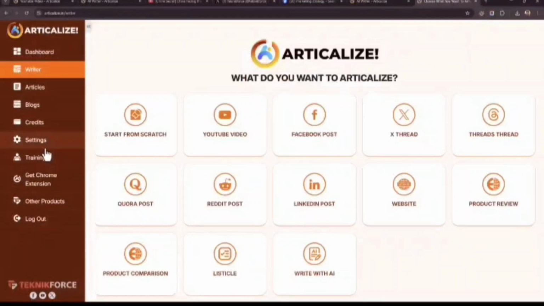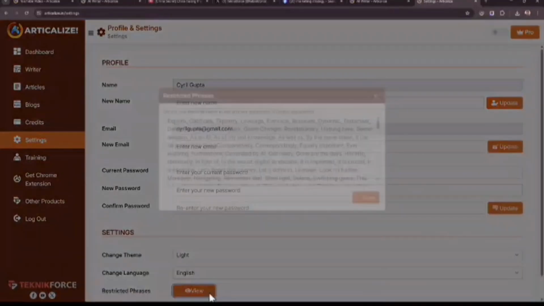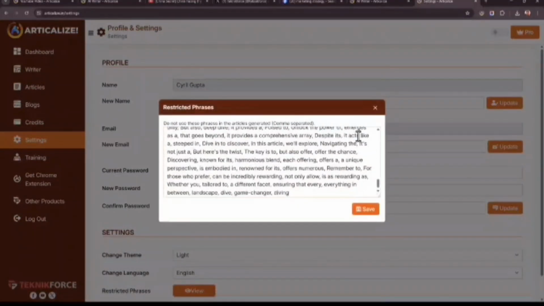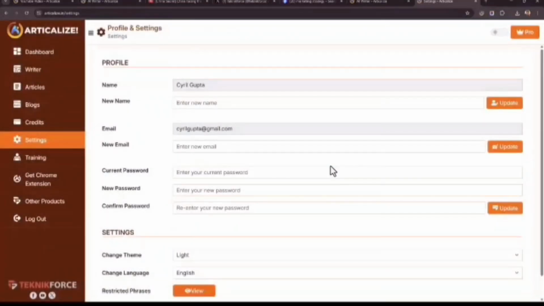Also, Articalize has advanced features like restricted phrases. So yes, there is an algorithm in there that makes things unique, that creates high quality articles. But also apart from that, it recognizes the system that AI detectors use to detect certain content as AI. So one of them is using common phrases that AI uses, and Articalize automatically restricts your content writer from having those phrases, right? And if you want, you can add to it, you can modify it, and your articles will not have those phrases. So that increases the originality, the uniqueness of your article even more.